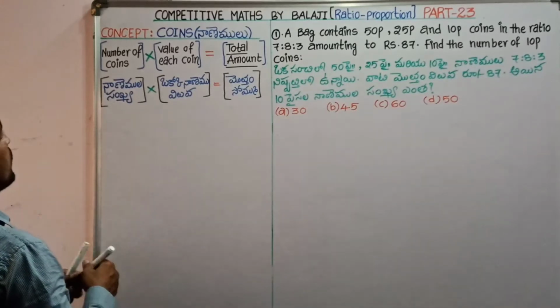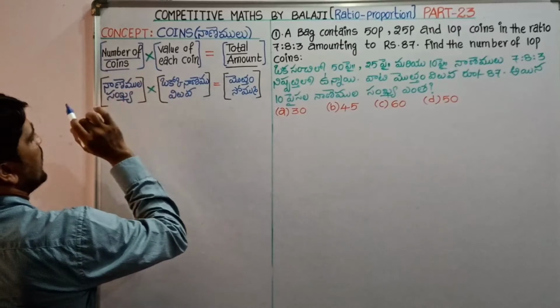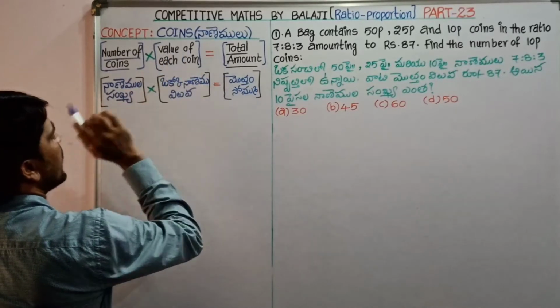We have a simple formula. Number of coins is multiplied by value of each coin.